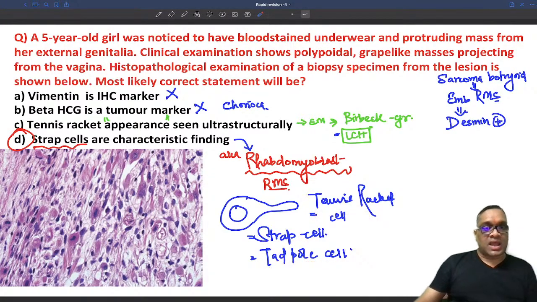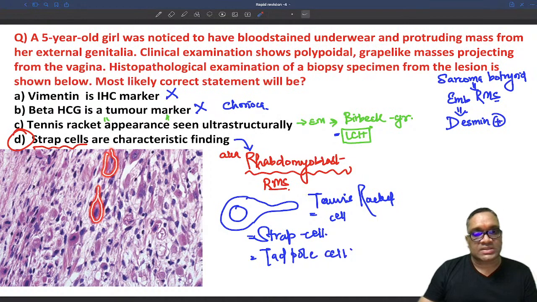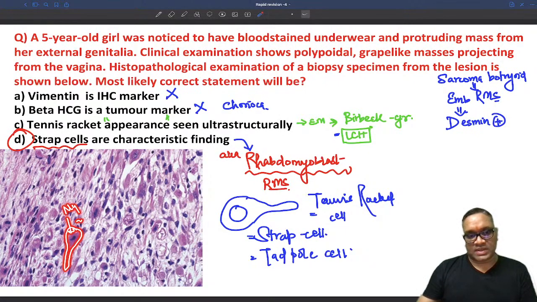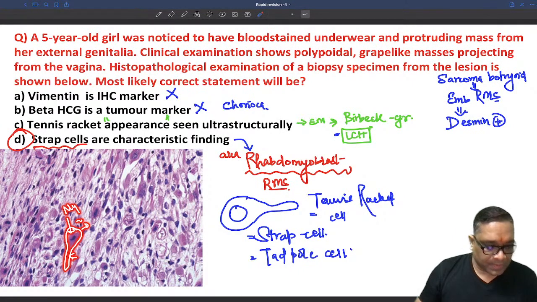These cells are seen on light microscopic examination. So now you can see there are so many tadpole cells visible here, right? You can see this is a beautiful tadpole cell. You can see this nucleus is there inside, and the cytoplasm is protruding. The cytoplasm has a protrusion like this, and that is why it is called a tadpole cell, right?